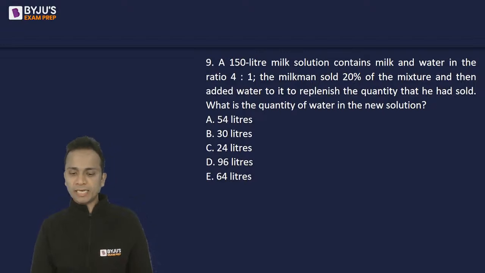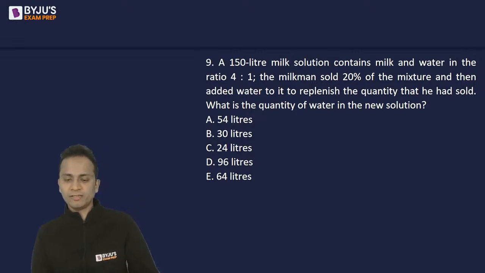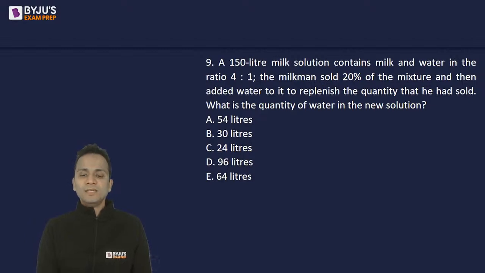Look at question number 9. Calculation error. Okay. Now, a 150-liter milk solution contains milk and water in the ratio 4:1.